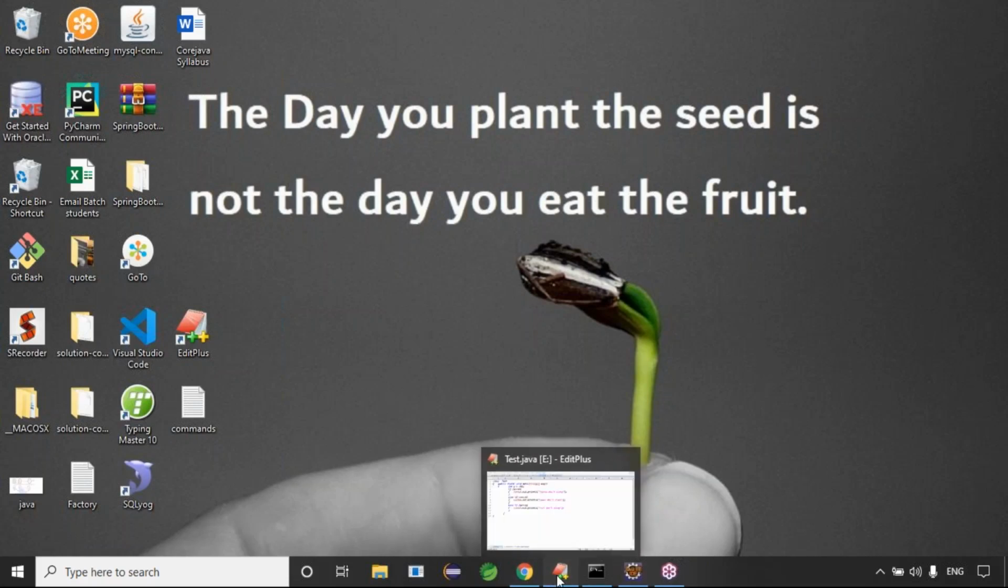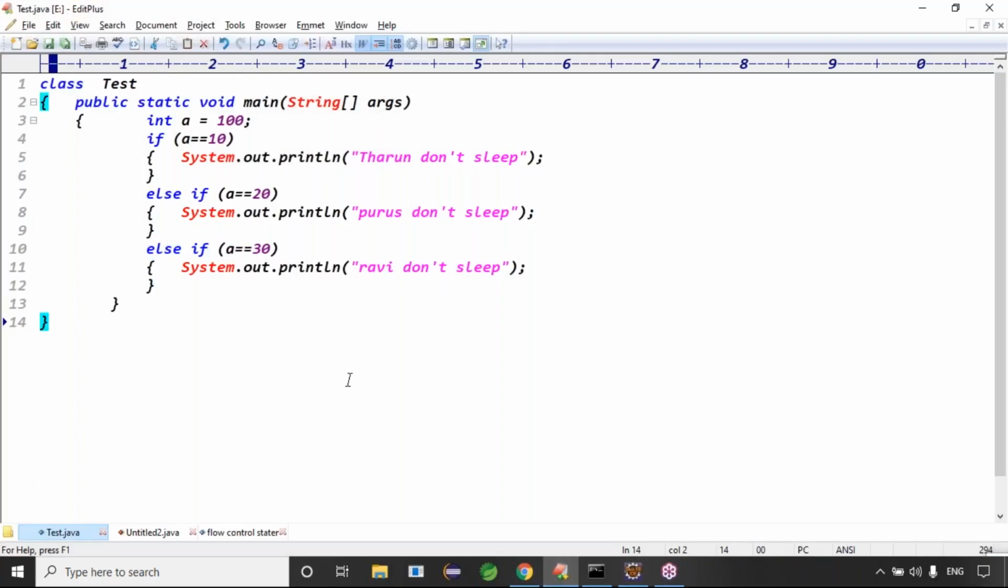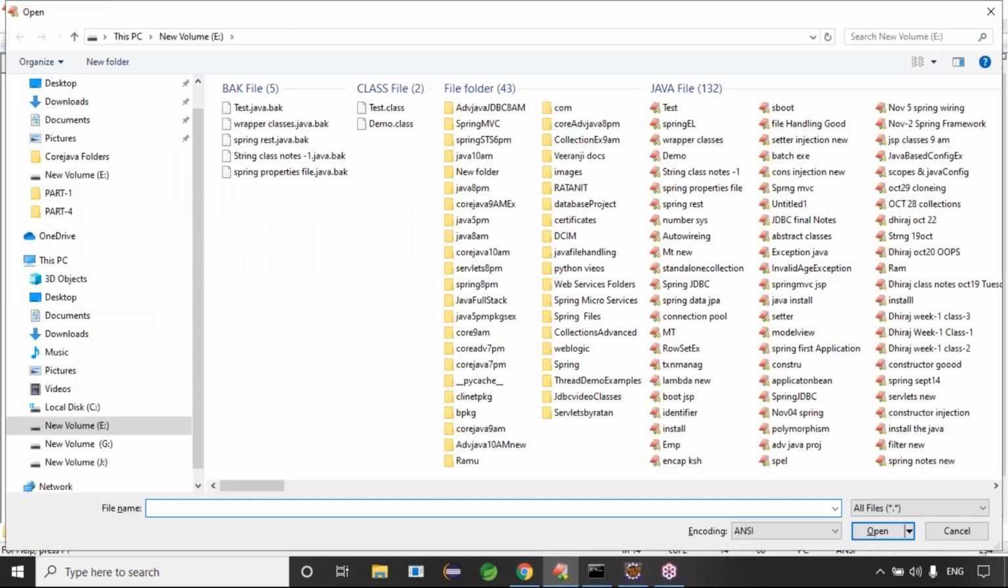Yesterday we discussed some introduction part regarding your advanced Java, right? A web application follows three-tier architecture: client, server, and database. And the purpose of the client, right? Who sends the request and takes the response.